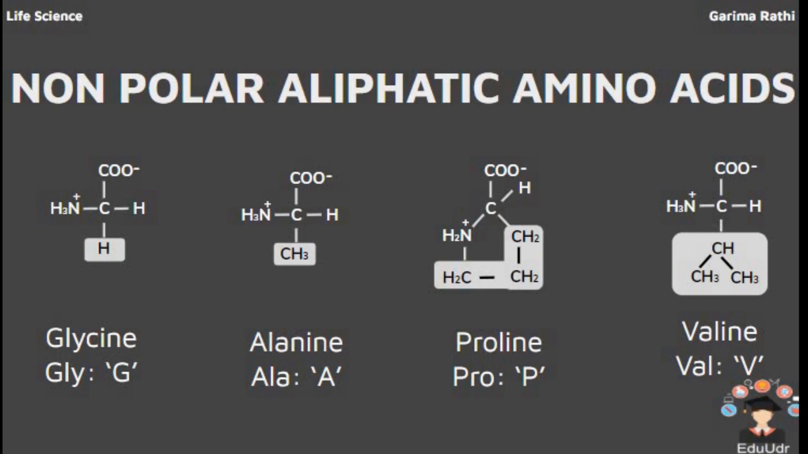there is only a difference in the R side chain. On the basis of the behavior of the R side chain, whether it is charged or uncharged, they are classified into different categories. In non-polar aliphatic amino acids, all these amino acids show non-polar behavior. Non-polar means they show no charge in their R side chain. In the case of glycine, it has an H atom. In the case of alanine, it has a methyl group.